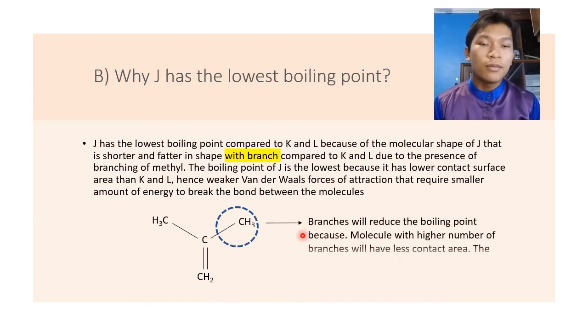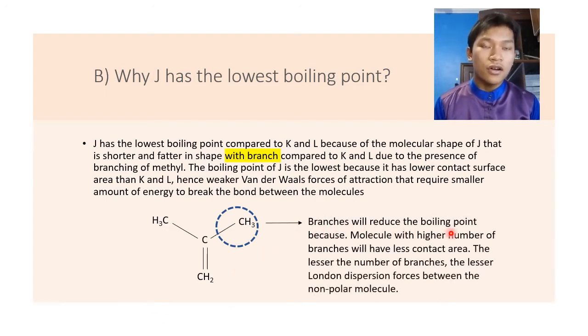Branches will reduce the boiling point because molecules with higher number of branches will have less contact surface area. The lesser the number of branches, the lesser London dispersion forces between the non-polar molecule.